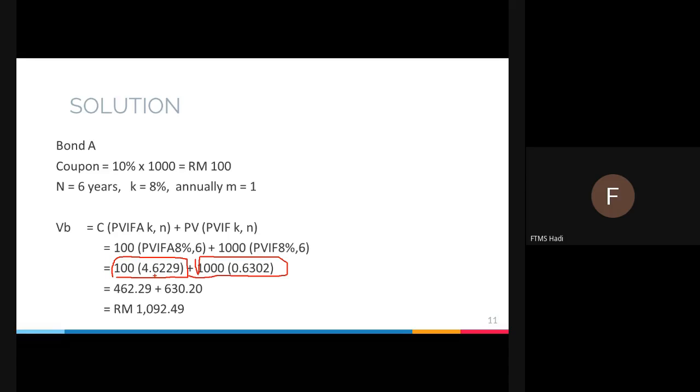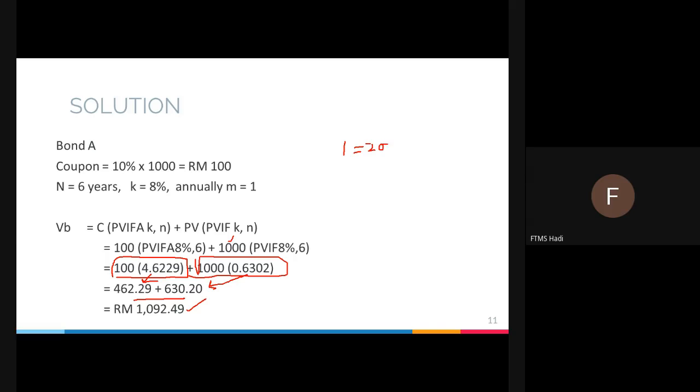Once you are done with this, do a separate calculation. 100 multiplied by 4.6229 gives this. 1000 multiplied by 0.6302 gives this. Then you add up those two and you get 1092.49. But let me tell you the trick to answer this. Because the par value is 1000, the acceptable answer is usually between 1 ringgit and 2000 ringgit.